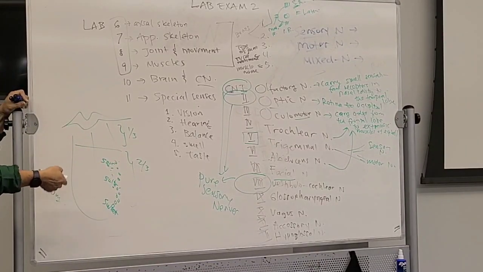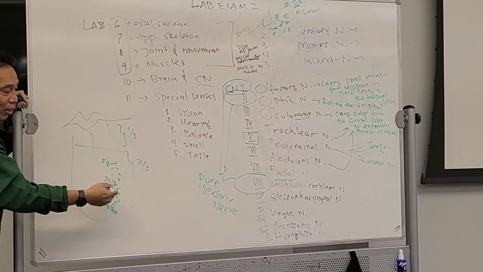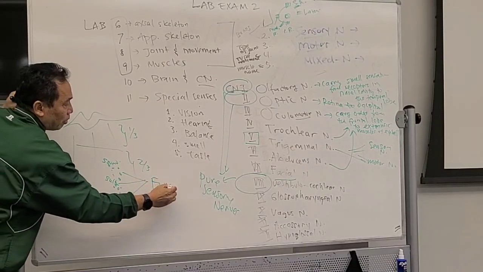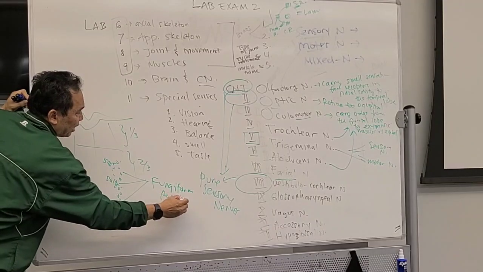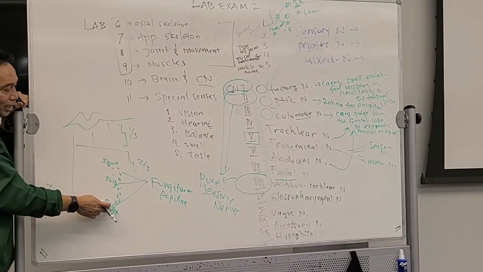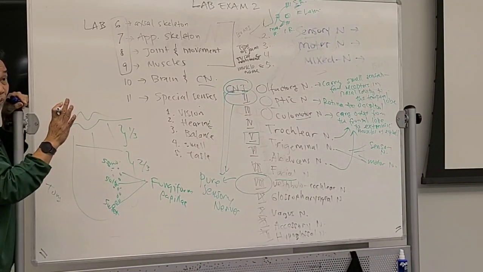So there are 3 taste buds located in the papillae in 2/3 of the tongue. All these papillae are called fungiform papillae, which are papillae that have taste buds for sweet, salty, and sour. You with me so far? Okay.